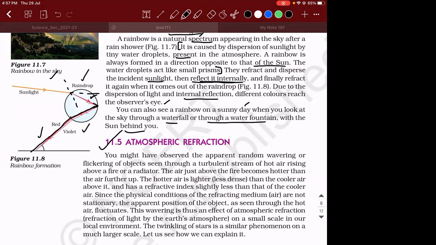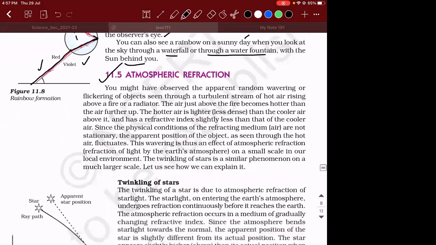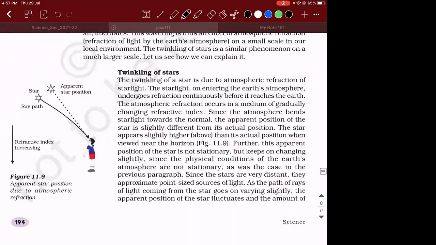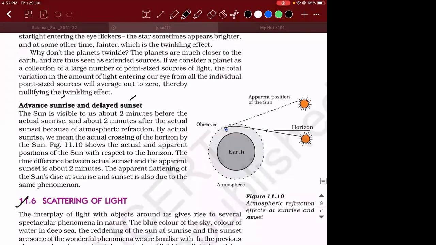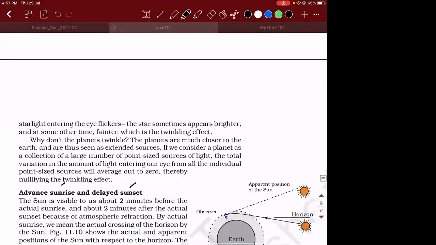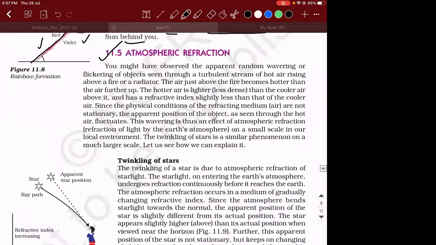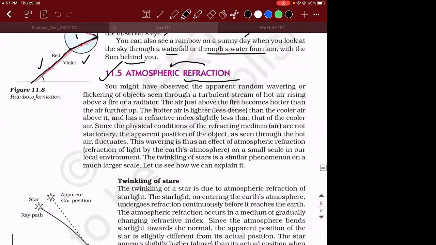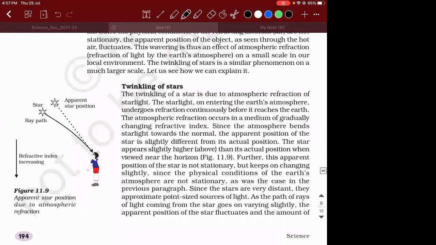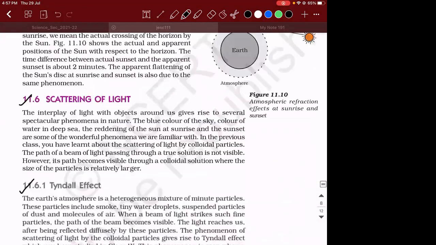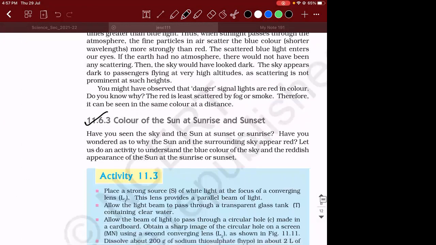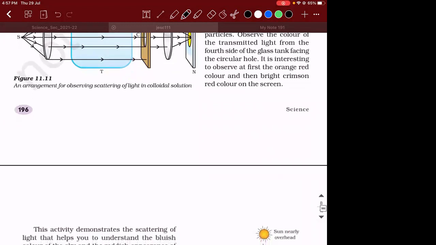In a similar way, there are different kinds of effects that you can observe. One is the twinkling of stars and all those things, right? The sunrise and the delayed sunset, all these things are happening due to the concept of refraction only. And the special type of refraction that is going to take place is called atmospheric refraction, about which we will see in the next class. So atmospheric refraction and scattering of light, we'll finish in the next class and we'll do some problems. With that, this chapter is over.